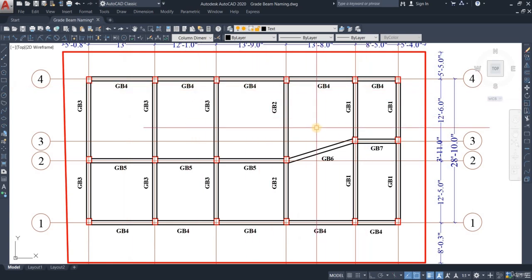So this is how we name the grade beams. I hope you understand how the naming works and all that, and you will be able to name the beams of any kind of grids like that. If you are given the size of the beams, the rebars of the beams, and the spacing of the beams, you can find that out from the drawing.